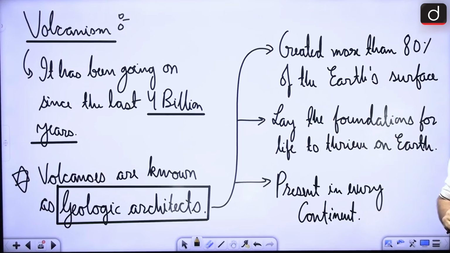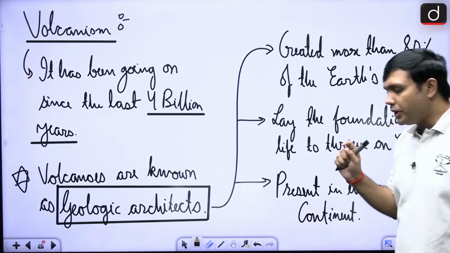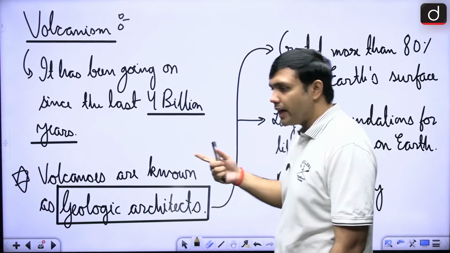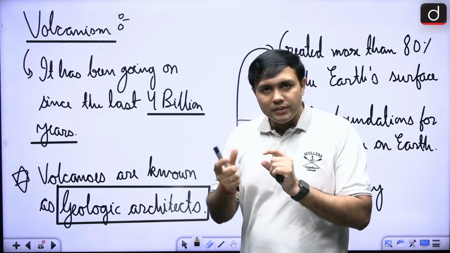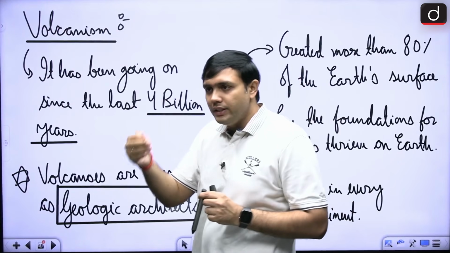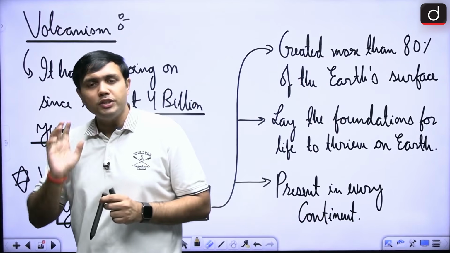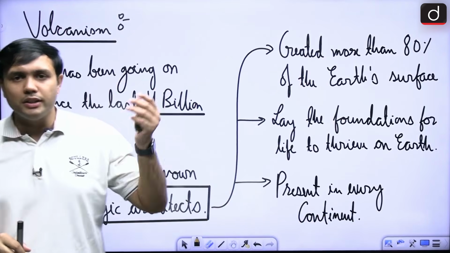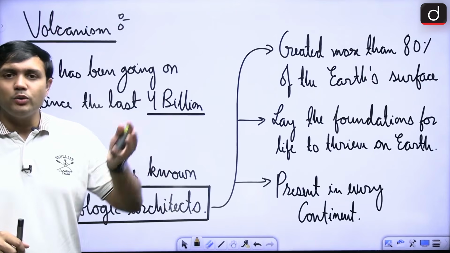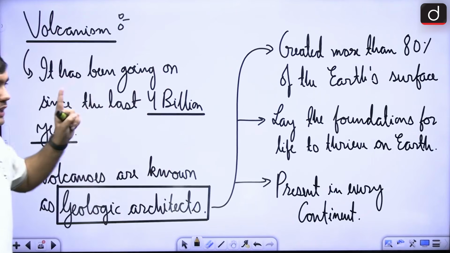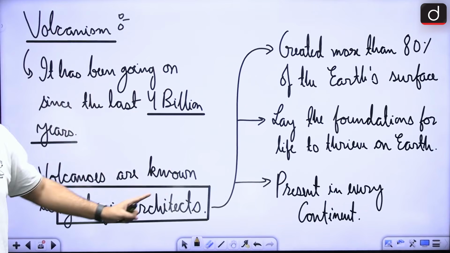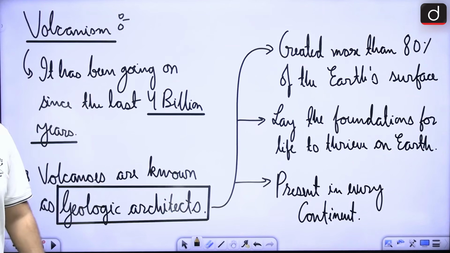In that regard, which is the particular activity that is known as a geologic architect, right? If this is a question, which of these is known as a geologic architect? Is it earthquake? Is it pyroclastic flow? Is it volcanoes? There can be other very similar sounding names also. It is actually the volcanoes that are known as geologic architects.